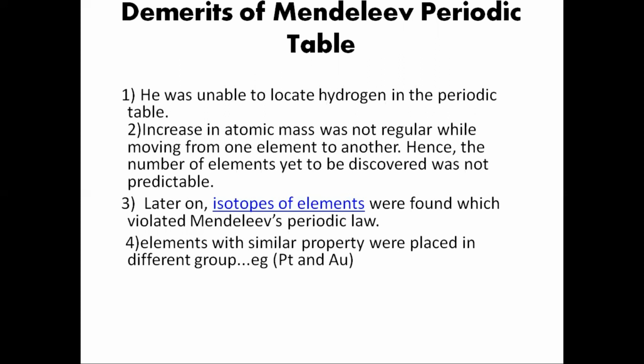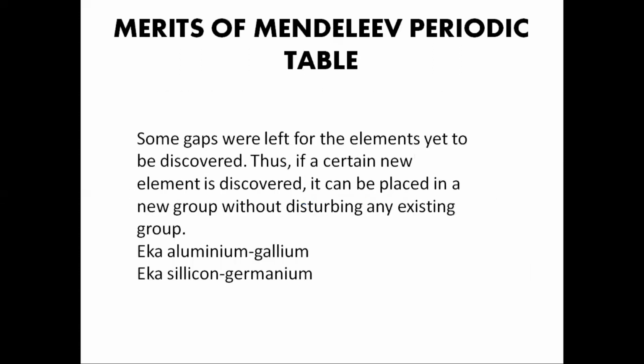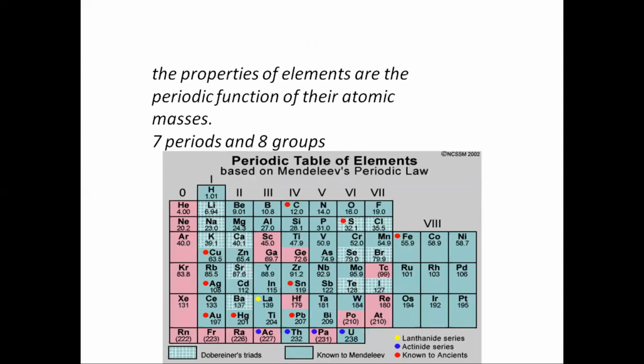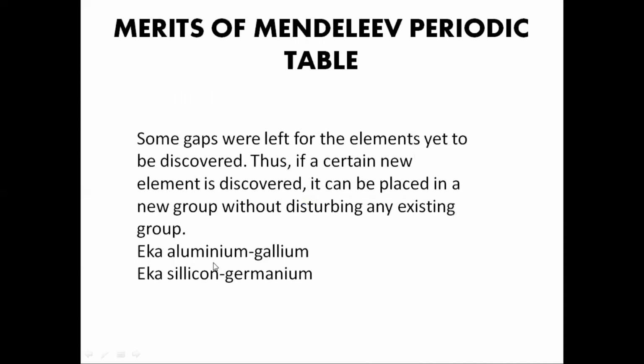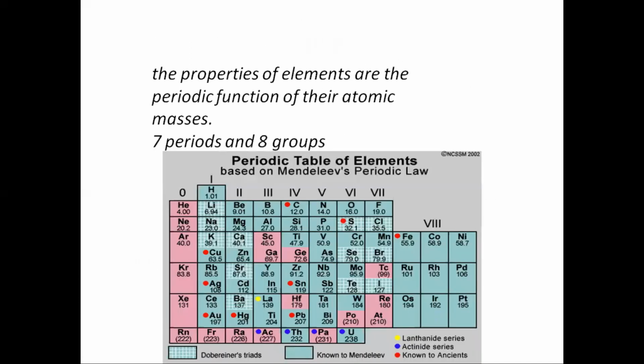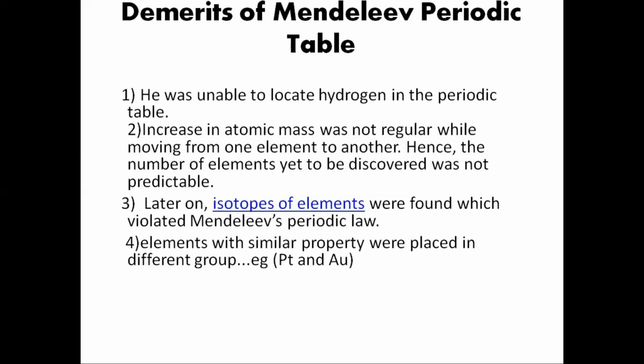Now these 3 isotopes were placed in the same group, which is one of the major demerits of Mendeleev's periodic table. And elements with similar properties were placed in different groups, that is platinum and gold. You can see here the platinum is placed in the 8th group, that is C, and the gold is placed in the first group. Almost they have similar properties, but they are placed in the first and the 8th group. Even that is one of the major demerits.